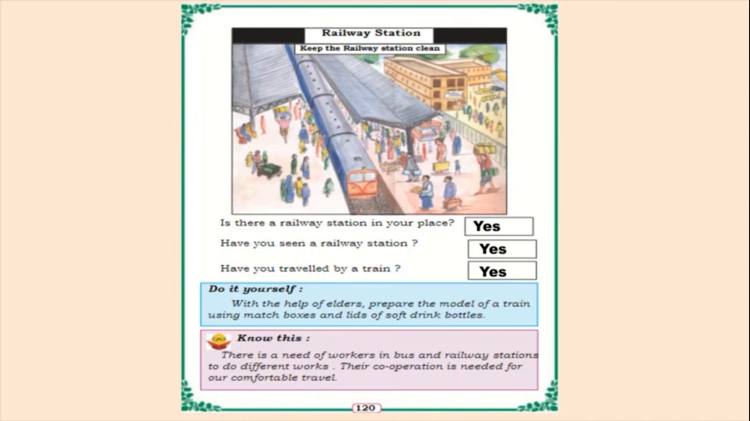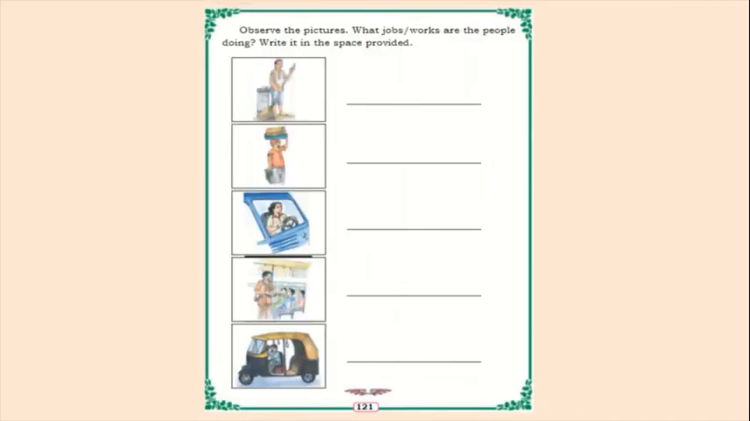Yes. So next, observe the pictures. What jobs are the people doing? Write in the space provided. So in the first picture, what is this, children? This is the picture of a sweeper, isn't it? So what will the sweeper do? They clean the street, or we can say roads, isn't it? They clean.